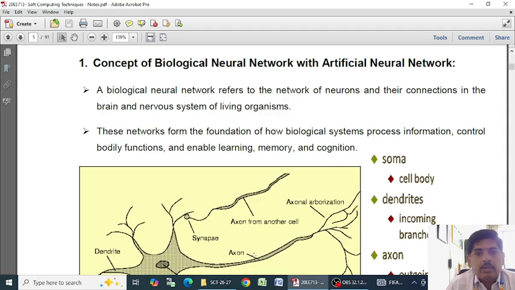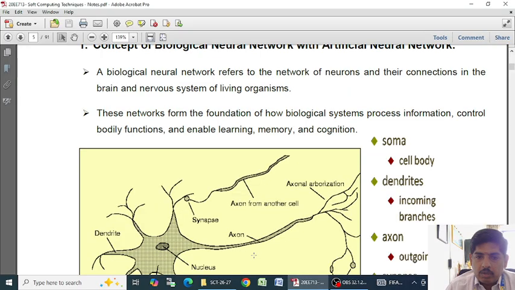It's nothing but a network of neurons and their connections in the brain and nerve system of living organisms. So in our living organism, we have the network of neurons and their connections between the brain and nerve systems. That is called the biological neural network. These networks form the foundation of how biological systems process information, control bodily function, and enable learning, memory and cognition.